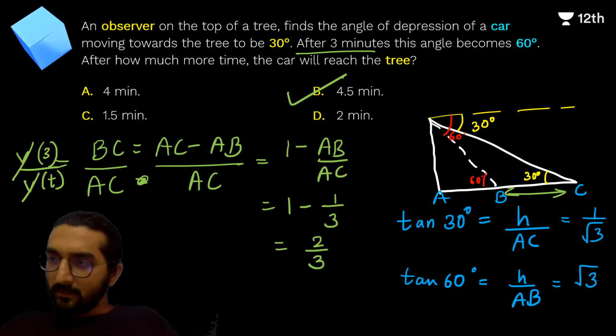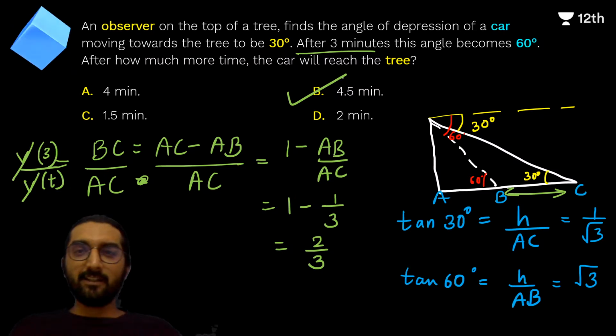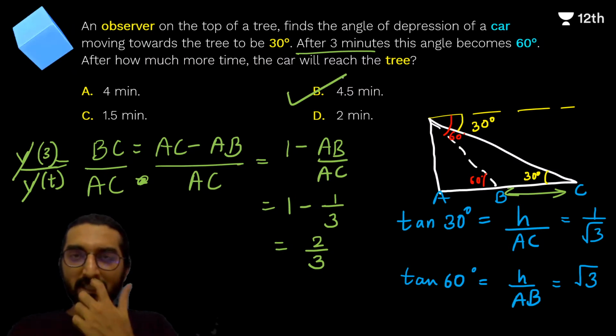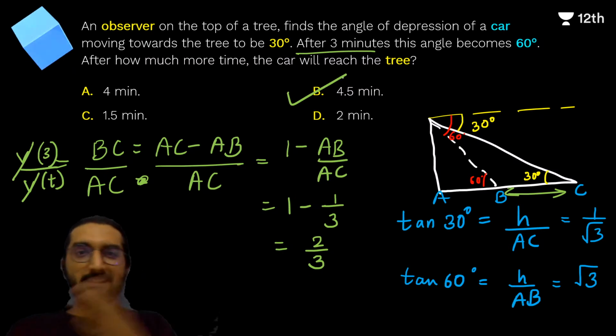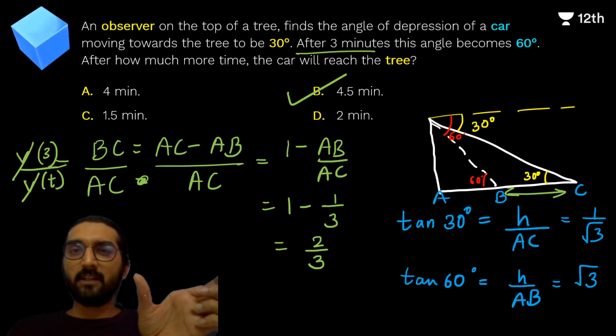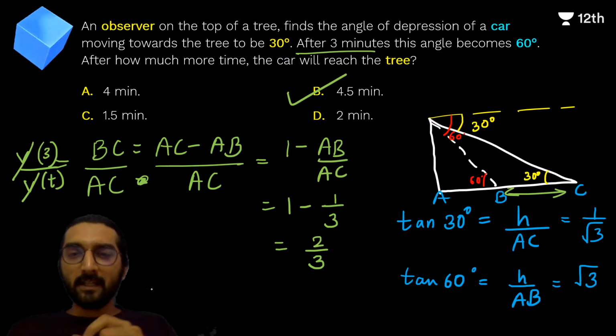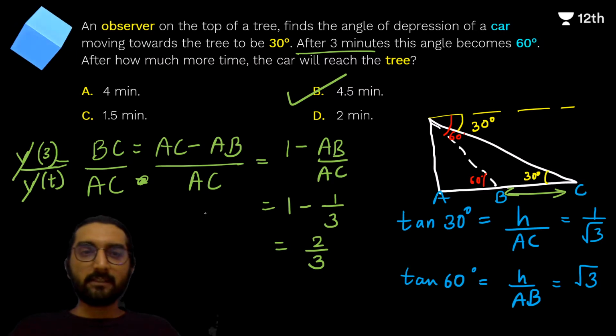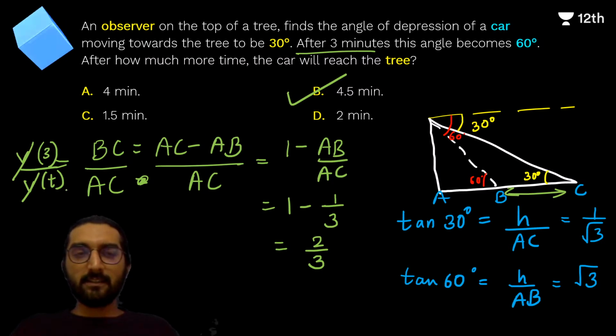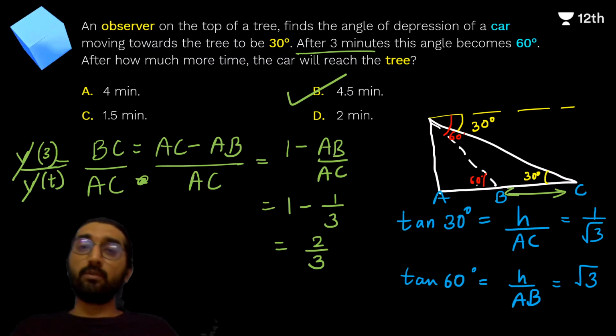तो जिसने भी B सबसे पहले लिखा, I can see Rishabh's name to be the first. Rishabh has got the star in this particular question. Fantastic. 3 minutes BC को लगता है, BC ये distance travel करने के लिए, और the remaining distance basically 1.5 minutes, correct? Yes. So now we can see that this time for AC, this is 4.5.